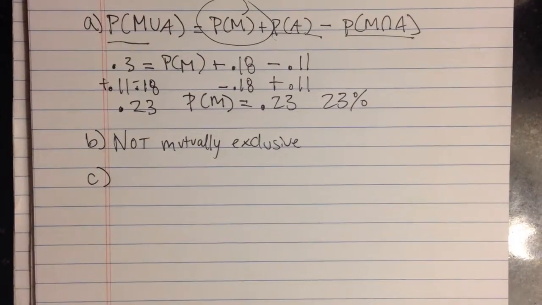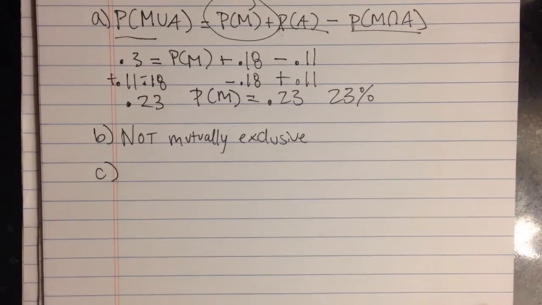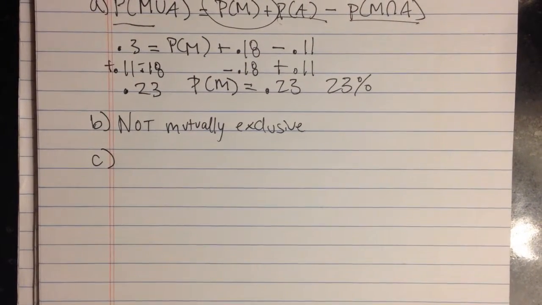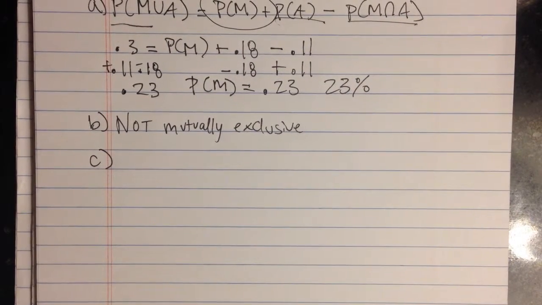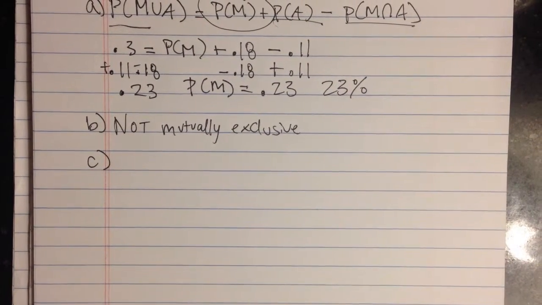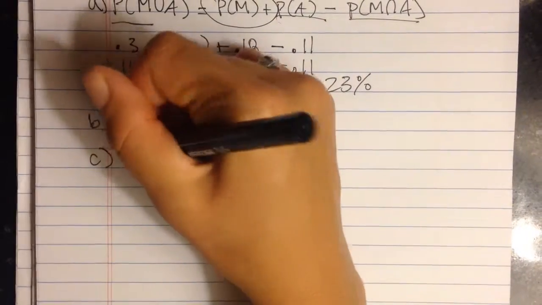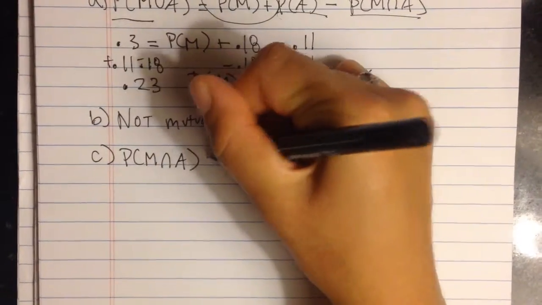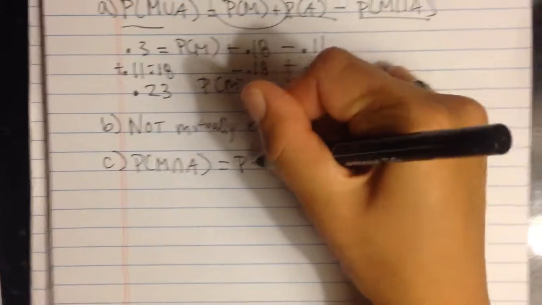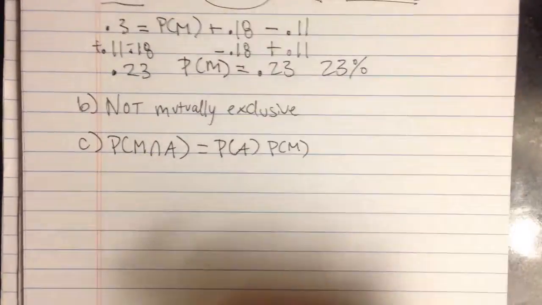C, it's asking me a conditional. It's going to ask me, are the 2 events A and M independent? Explain using probability. Oh wait, no, sorry, that's D, sorry, C. So, it's asking me if they're independent. So there's a rule to find out if something's independent. Basically, it is independent if the intersection is equal to both of the probabilities multiplied together.